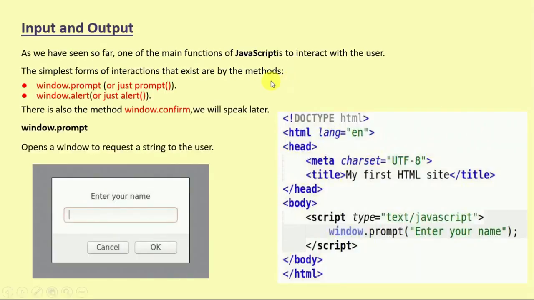So now input and output. As we have seen so far, one of the main functions of JavaScript is to interact with the user. Suppose a user wants to interact with the web browser and with the web page, how can it be done? There are some predefined methods that exist, which are window.prompt or just prompt, or window.alert or just alert. So we can use those. And there is also another method, window.confirm. We will see that in later videos.